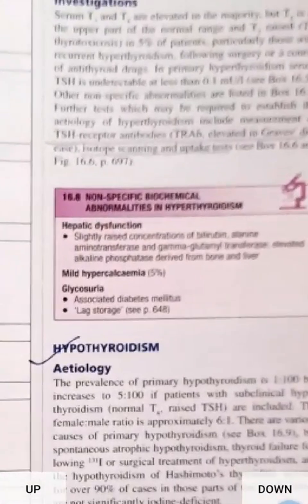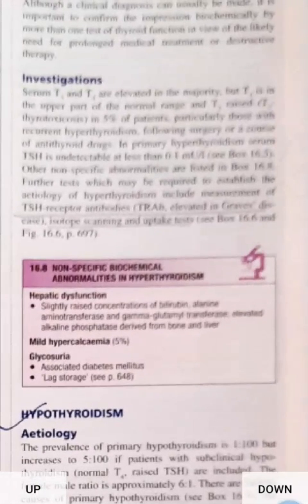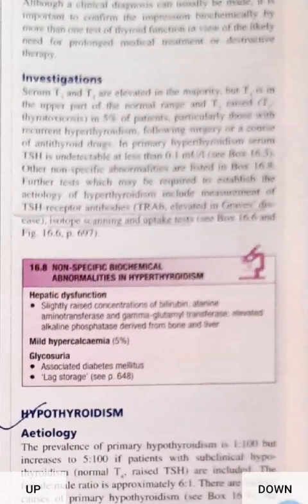Now, what are the investigations to diagnose hyperthyroidism? We will test thyroid stimulating hormone, and serum T3 and T4, which will be elevated in the majority.